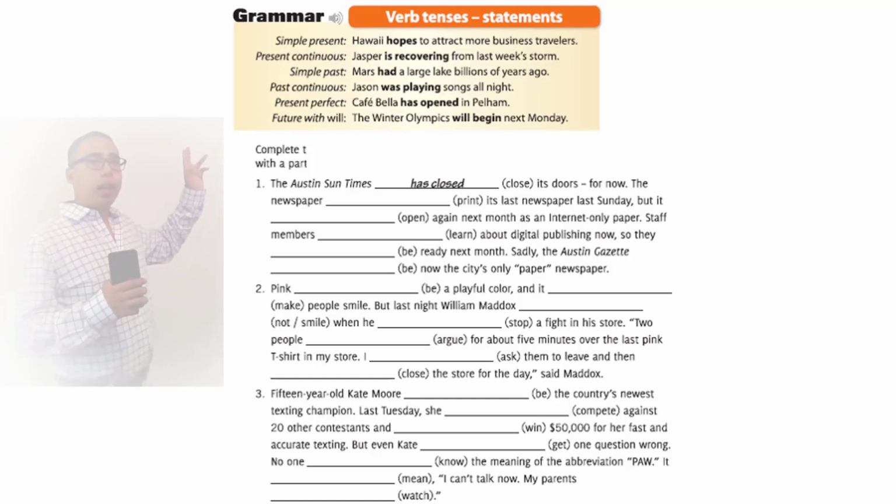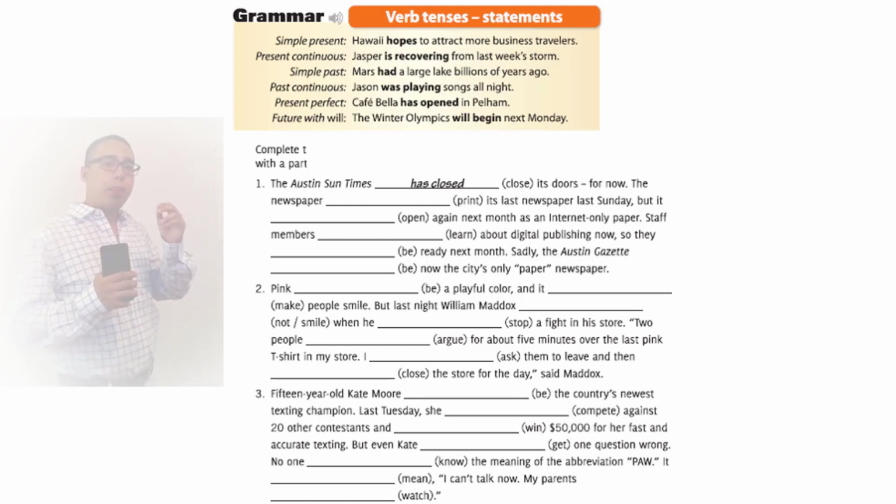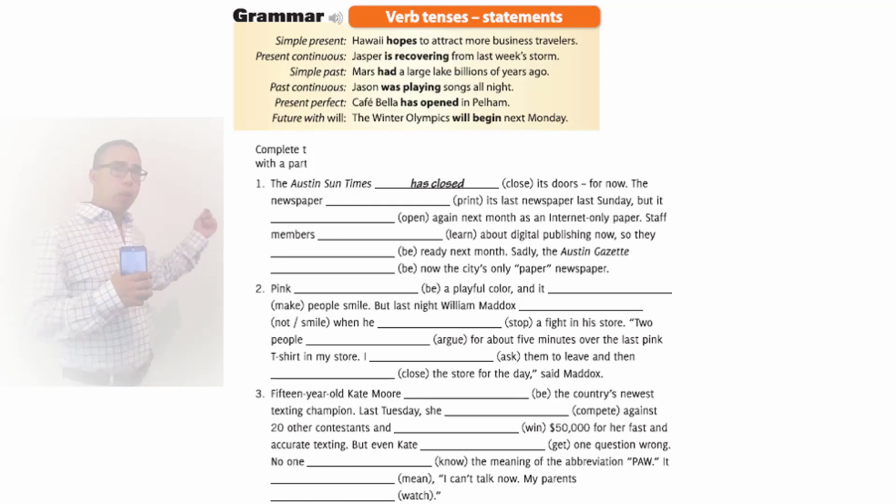First thing it says, Hawaii hopes to attract more business travelers. Now this is simple present. And we're talking about the word in the bold letters, which is a verb. Verb tenses statements. Okay? You can hope, hopes, hoping, but since it's simple present, it's hopes. Hawaii hopes to attract more business travelers. Okay, now present continuous.